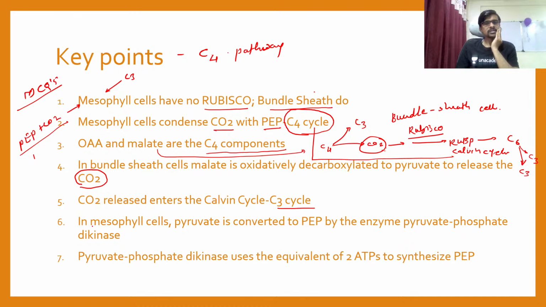Okay. In mesophyll cells, pyruvate is converted to PEP by the enzyme pyruvate phosphate dikinase. Okay, pyruvate phosphate dikinase. हाच लिहिला होता मी तिथं. Pyruvate phosphate dikinase uses the equivalent of 2 ATP to synthesize PEP.